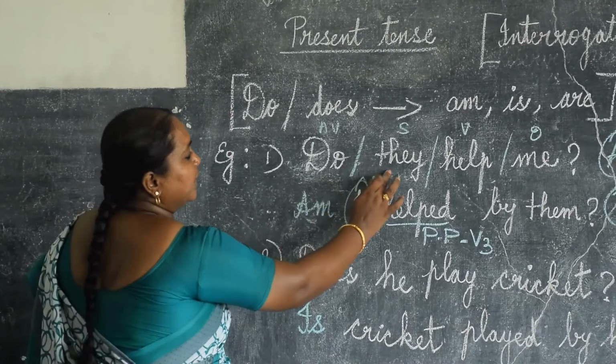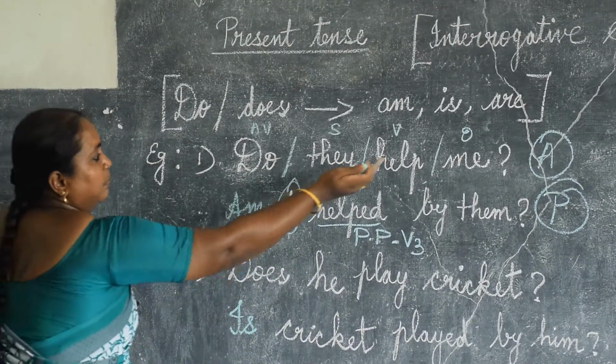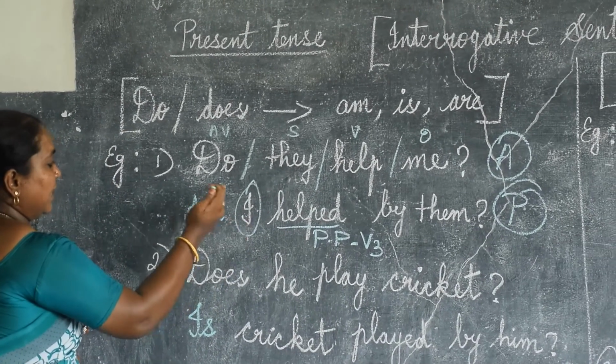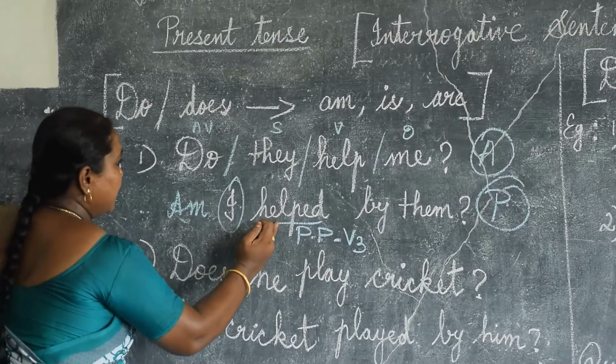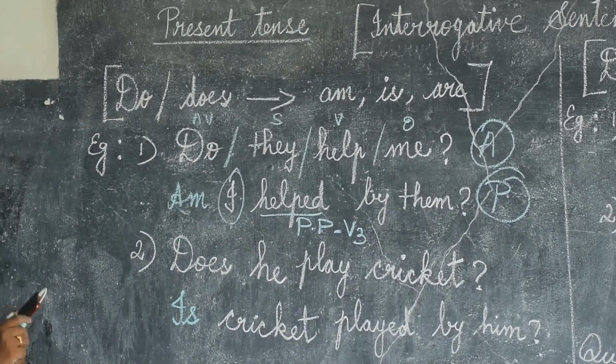See here. Do they help me? Okay. For "do", "me" comes as "I". So we are taking "am" according to this subject. Am I helped by them? Have you understood? The second sentence.